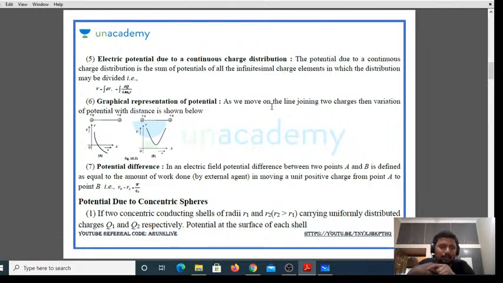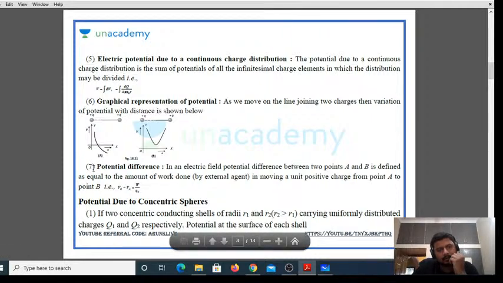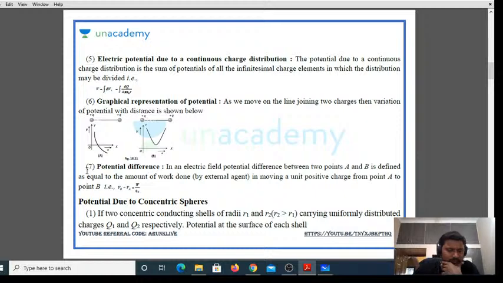There the electric potential V is given by the integral of dV. You consider a small element, integrate that, and you will get the answer. Right? Next, the very important one, I'll come to this one. The 7th one. Let us see. If you study, you can understand that one. No need to worry about that.